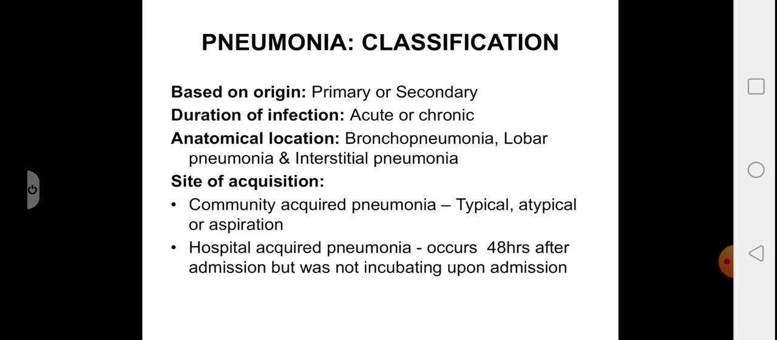Based on the site of acquisition, it can be community-acquired pneumonia or hospital-acquired pneumonia. Community-acquired pneumonia can be typical, atypical, or aspiration pneumonia. Looking to hospital-acquired pneumonia, it occurs 48 hours after admission and was not present or incubating upon admission. Such type of infection is known as hospital-acquired pneumonia.